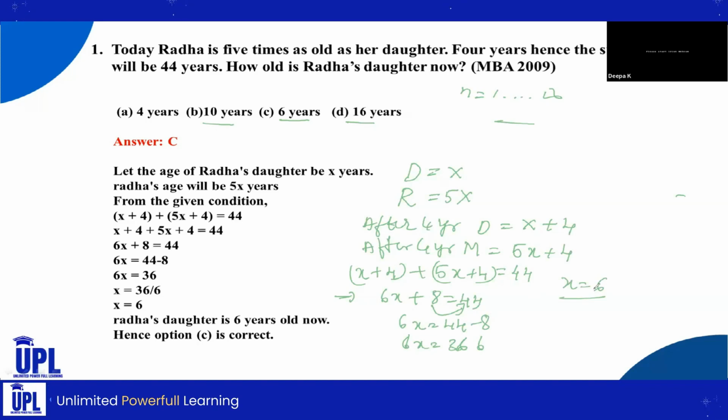Here X is Radha's daughter's age. So the current age of Radha's daughter is 6. So our answer is C, that is 6. Then what is Radha's age? We have to simplify 5X. This is Radha's age. So we apply the value of X to this, and then we get 5 into 6, that is equal to 30. But they only ask about the daughter's present age. So here the daughter's present age is 6.